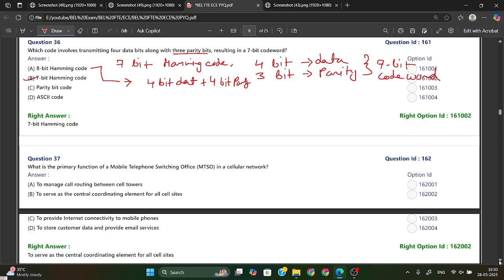Same if you go for a parity bit code also, in a parity bit code it will add only one parity bit. And ASCII code is not a kind of error detection code. It is a 7-bit character code. Okay, so from here the 7-bit Hamming code is your answer.